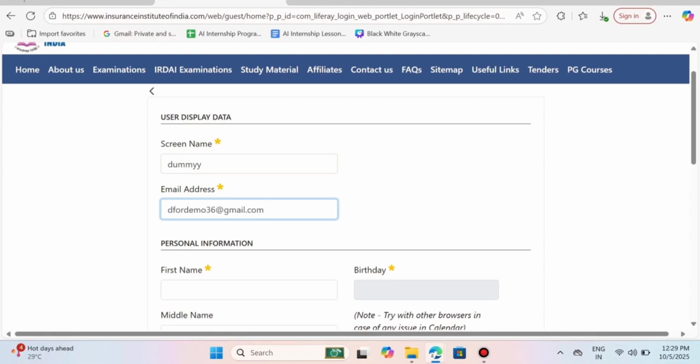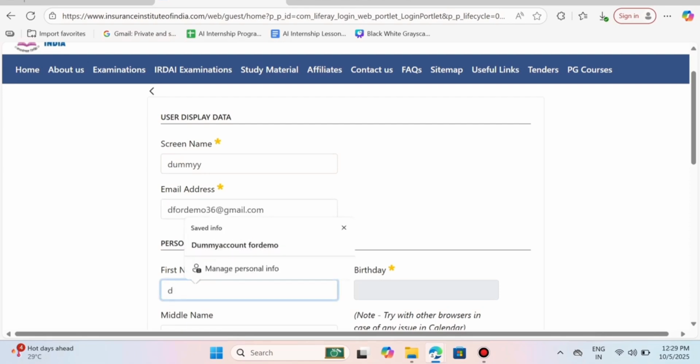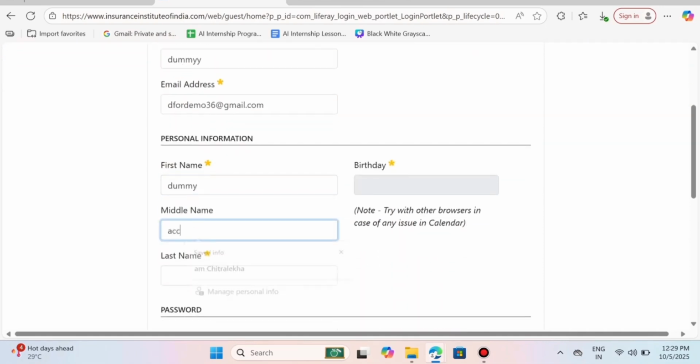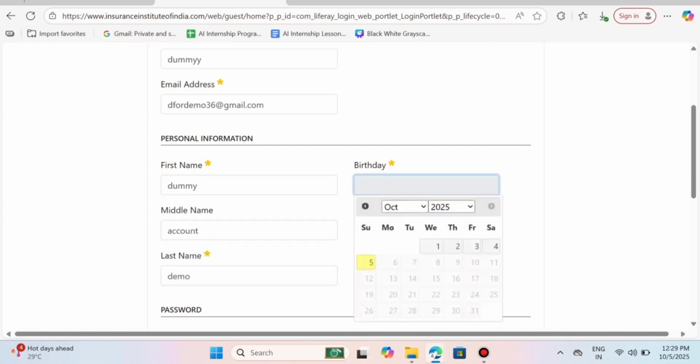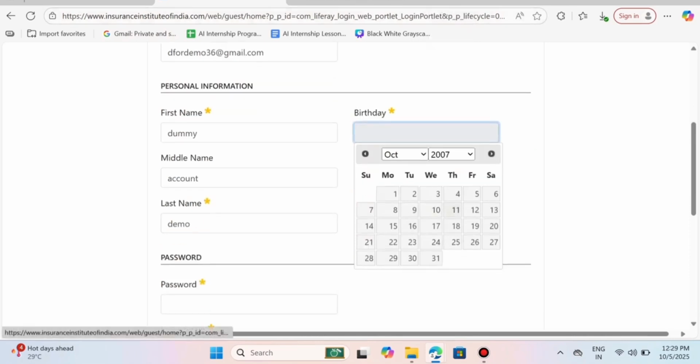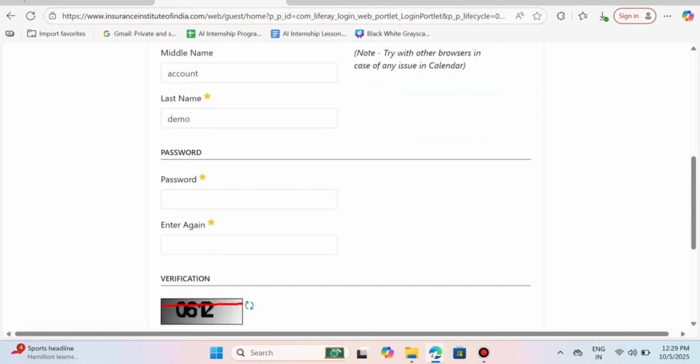Now enter your email address, your first name, your father's name in the middle name, and your surname in the last name. Now select your birth date. And set up a strong password. Enter captcha code and save.